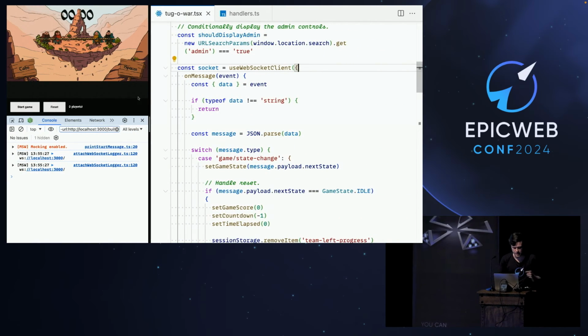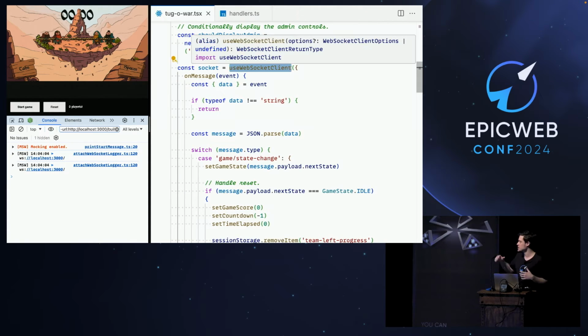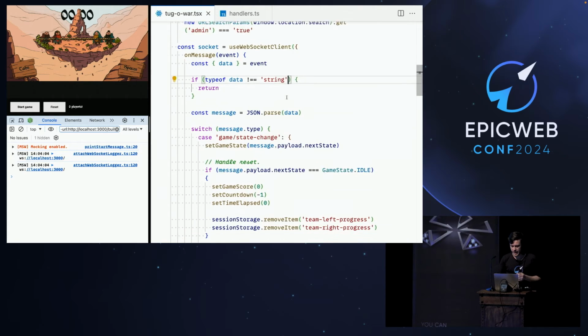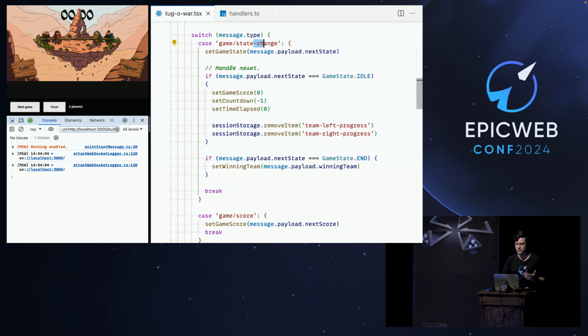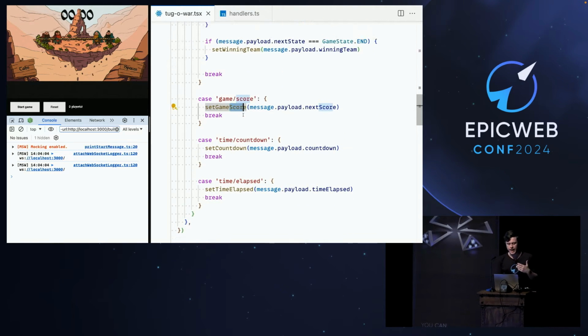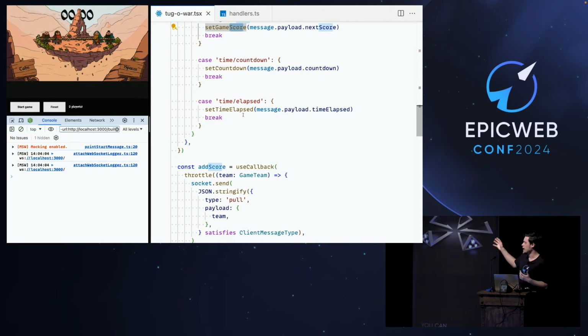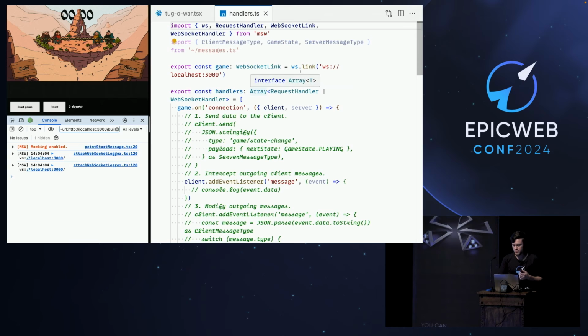So I have this app right here that's thankfully running. And let's just have a brief tour of how it works. So we have a WebSocket client, and it connects to the actual WebSocket server. I'm using ws in Node. This is a Remix app. And as in any WebSocket application, I'm handling events coming from the server, like the state change event, or maybe a score event, and so forth. And then I'm updating the UI. That's pretty simple. So how can we approach this in the mock world?